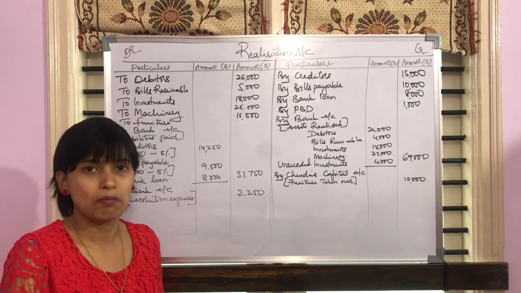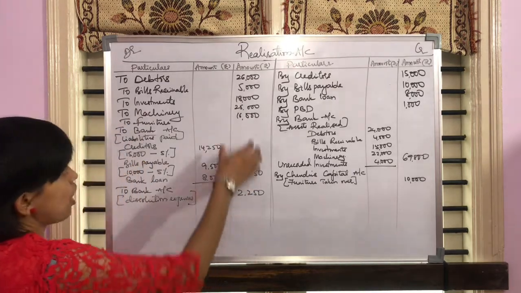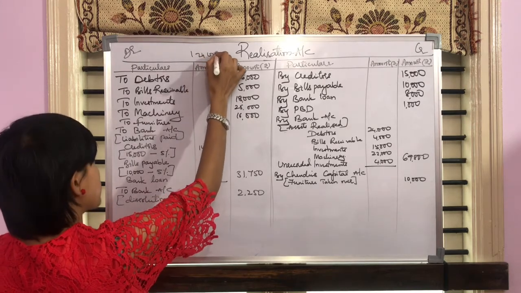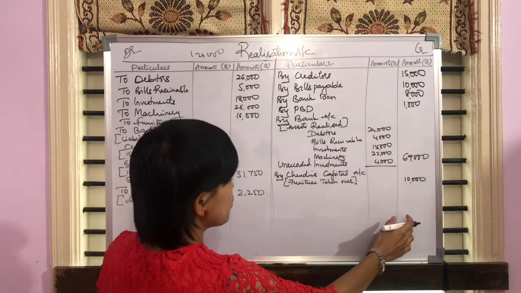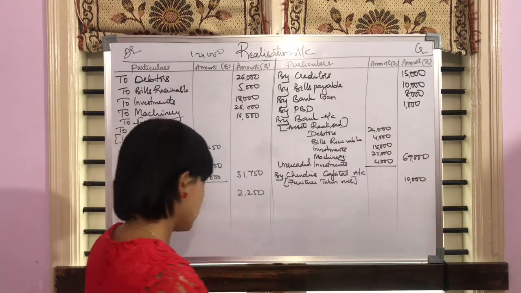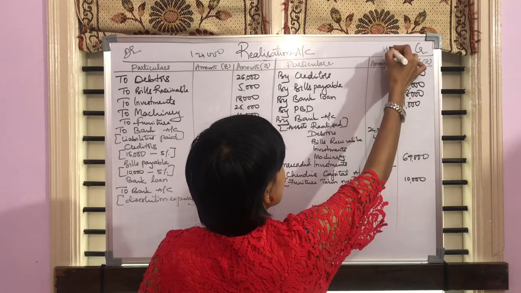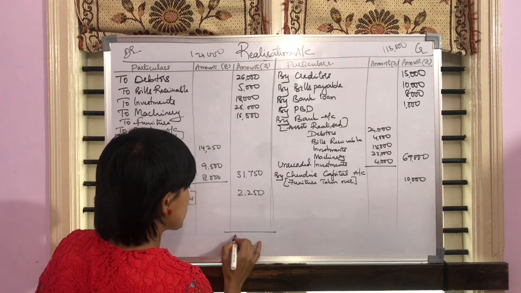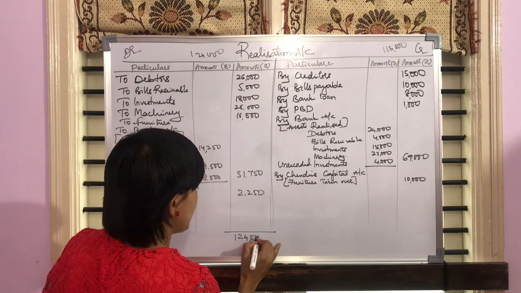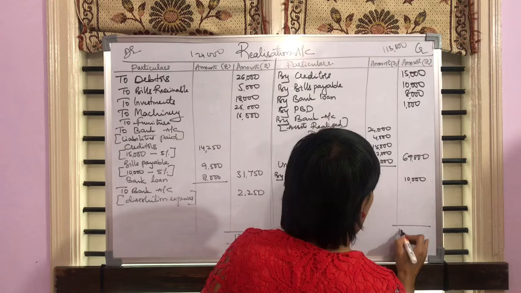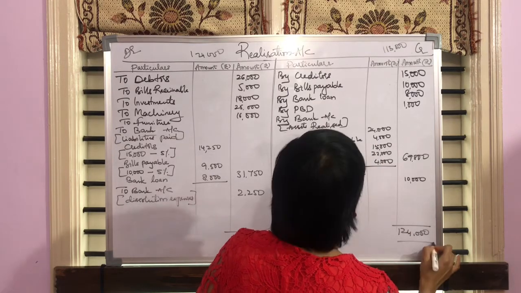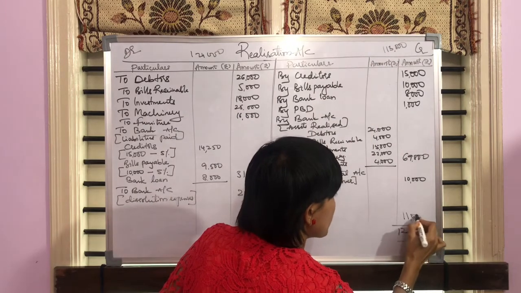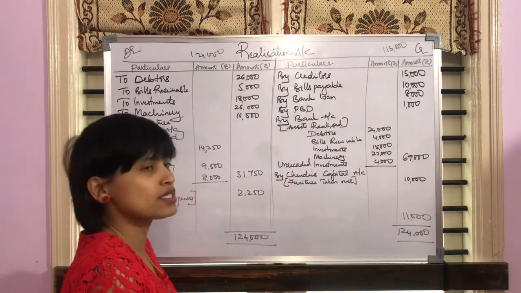We need to do the balancing. So if you check the outer column of the debit side, your total is going to be 1 lakh 24,000. While on the credit side, if you add the outer column, the total is going to be 1,13,000. So let's write the highest amount on both the sides, which is 1,24,000 minus 1,13,000. We are going to get realization loss, which is rupees 11,000.